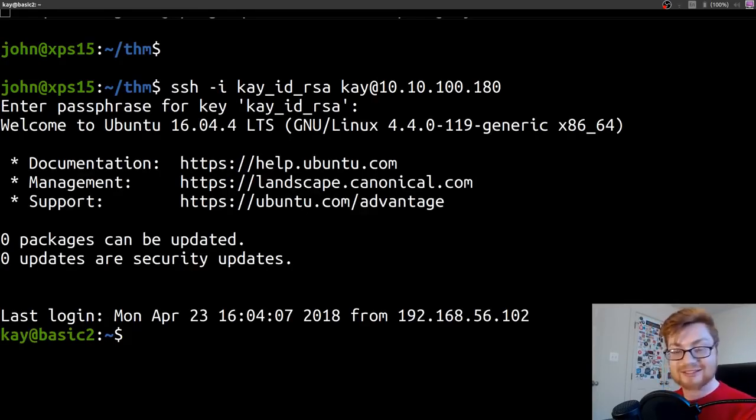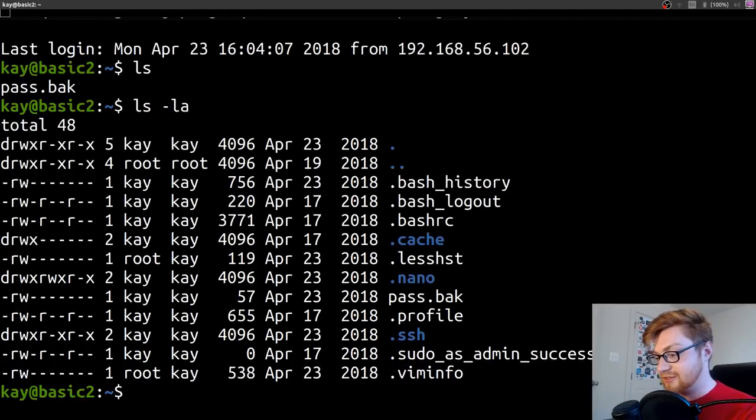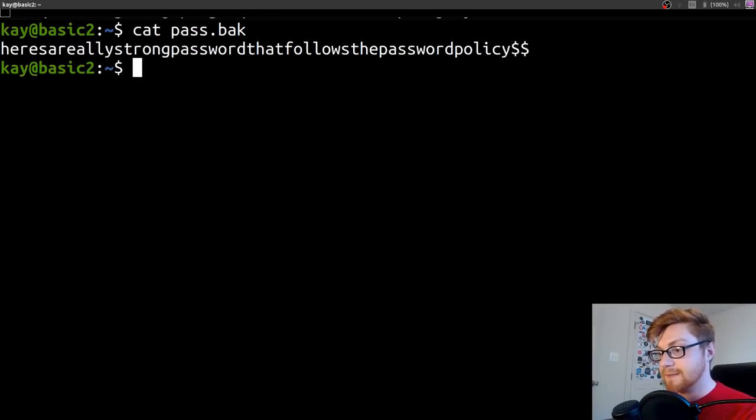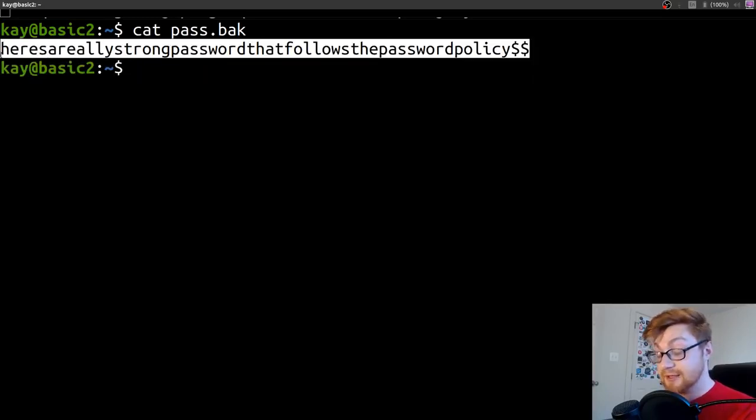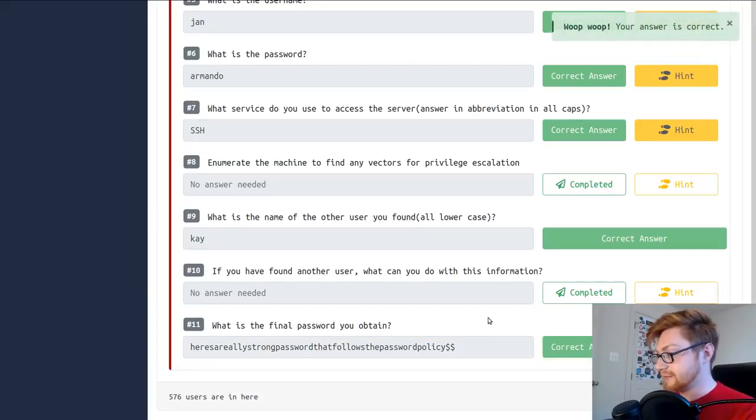All right, and now we're logged in as that k user. So we could ls, check out our home directory. Now we have access to that pass.bak file. It's owned by us, so let's check it out. And here is a really long, strong password that will follow the password policy. That looks like exactly what that last question might be asking for. And it is. All right.